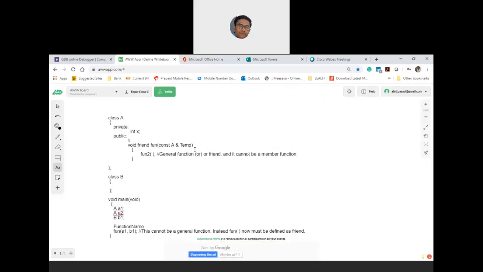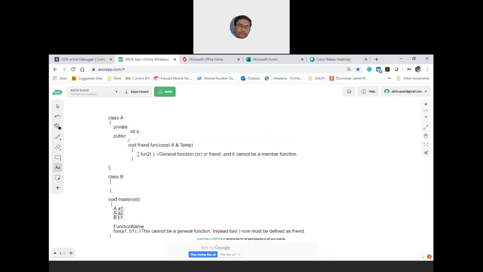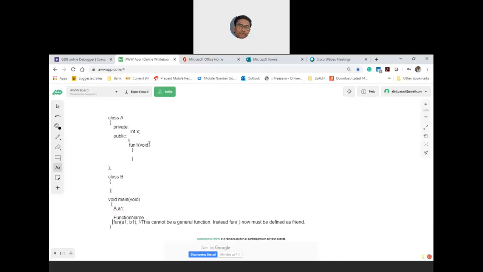Fine. So let us go back to the questions. I think another point I forgot to mention. Leaving aside friendship, assume that there is a member function, function1, with no arguments. Now you have created an object a1. Now if you say a1 dot fun1,